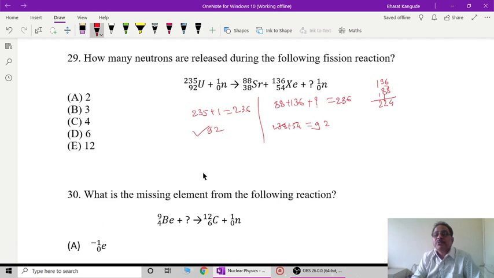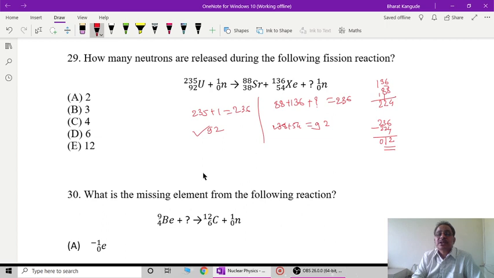6 and 8 is 4, this 1 is there, and 12, 1 is 2 to 4. So 10 number of nucleons will be there. So 10 number of neutrons will be there. So this number 2 to 4, and initially we had 236 minus 2 to 4, this gives you 2 here, this gives you 1, and this gives you 0 here. So difference of 12 neutrons are there, and this is how we'll get 12 number here.